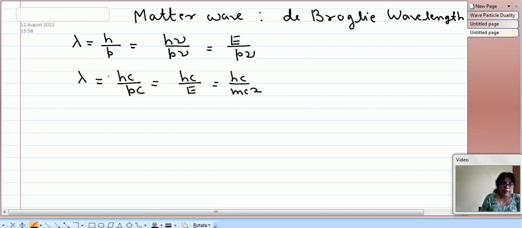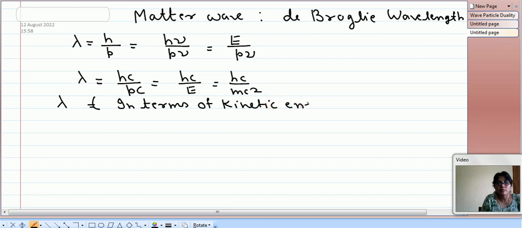Now come to another equation, that is we can write lambda in terms of the kinetic energy. So lambda is equal to h by p.